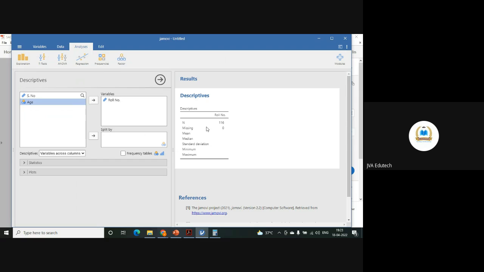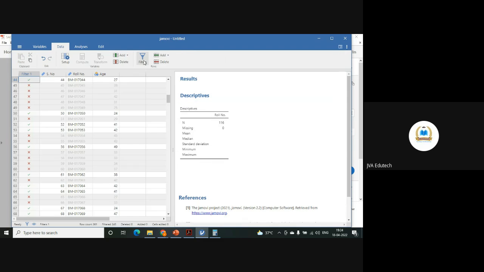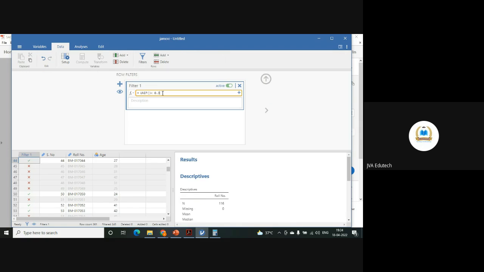So you can select the variables, you can choose a random sample out of your population. Let's say you have a population of 1,000, you want to take 20% or 30% of it. Simply you can go to the data. Here, let's say I want to increase this, I want to take 50% of this population.